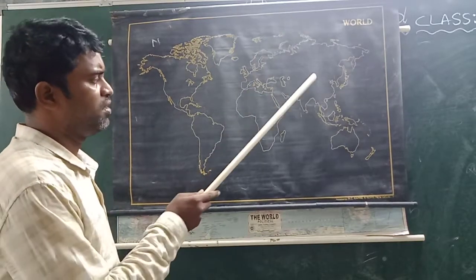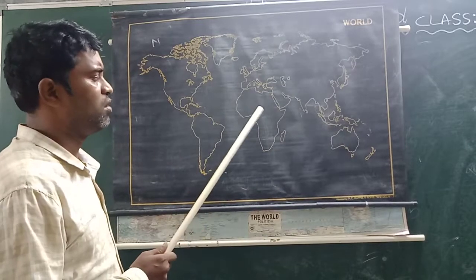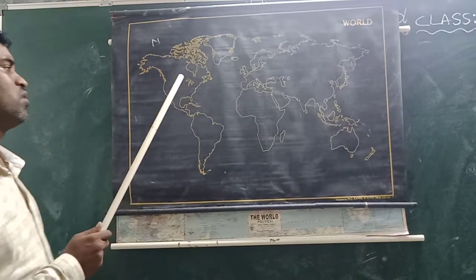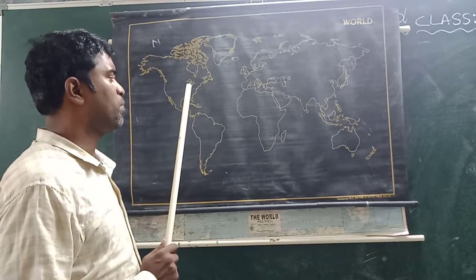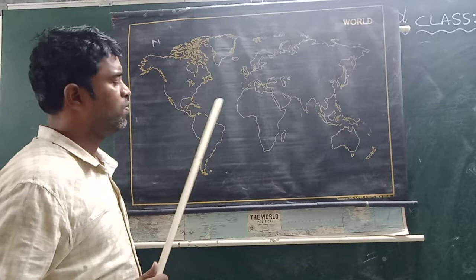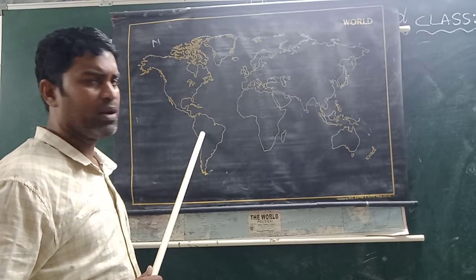First largest continent Asia, second largest continent Africa, third largest continent North America. Here the USA is located, one of the most powerful countries in the world. Fourth largest continent, South America.